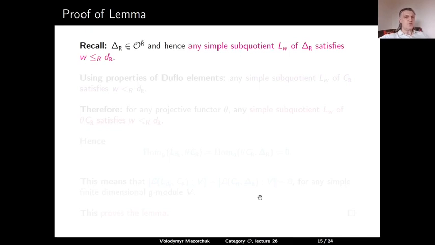Okay, proof of the lemma. Recall that delta R belongs to the Serre subcategory O^R-hat of O0.